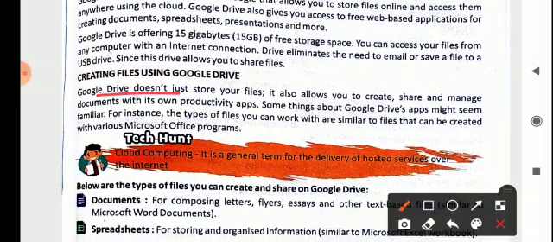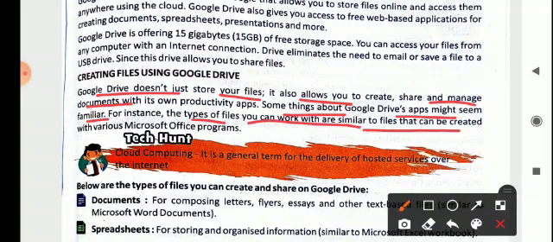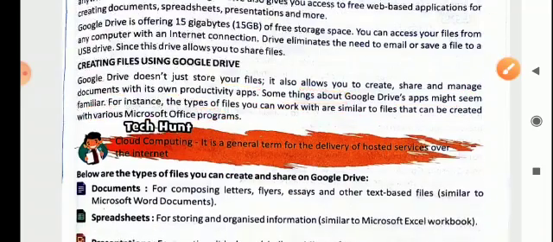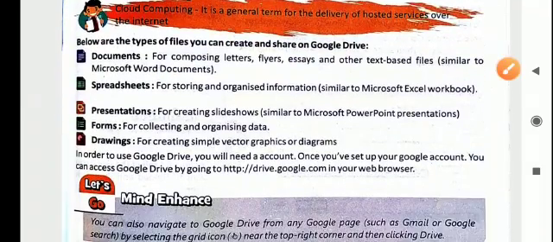Now, how to create a file using Google Drive? Google Drive doesn't just store your files, it also allows you to create, share and manage documents with its own productivity apps. Something about Google Drive apps might seem familiar. For instance, the types of files you can work with are similar to files that can be created with various Microsoft Office programs.